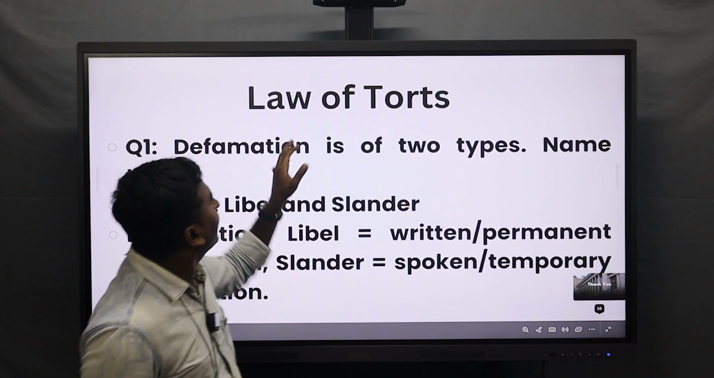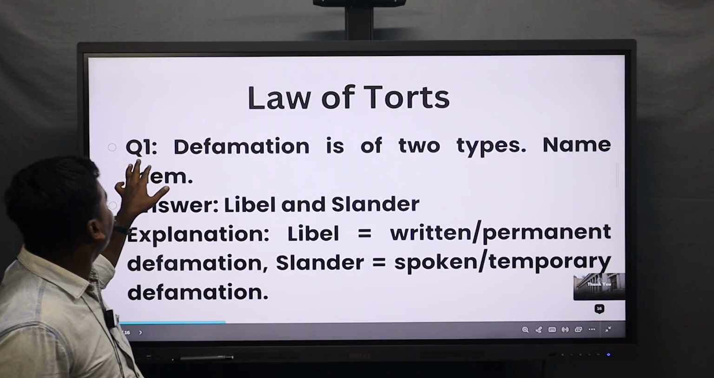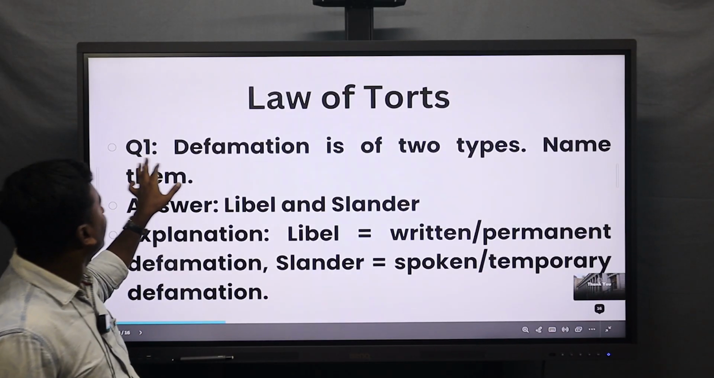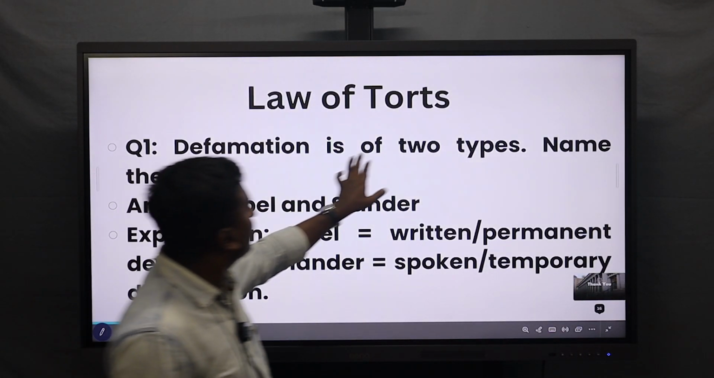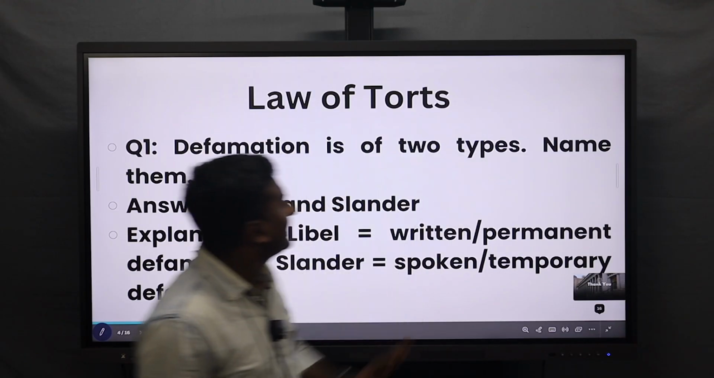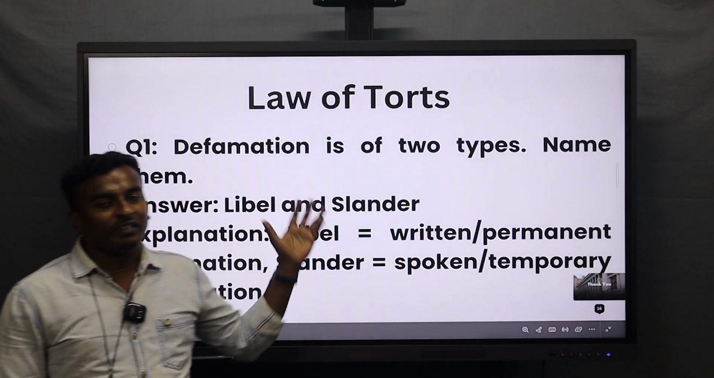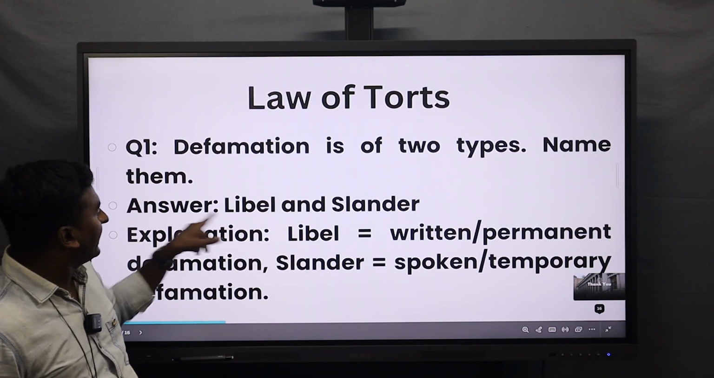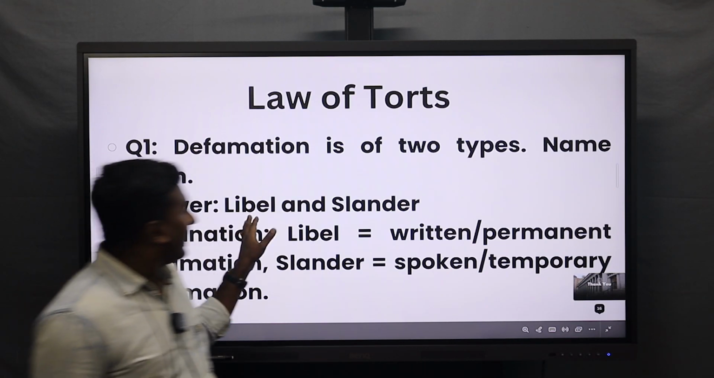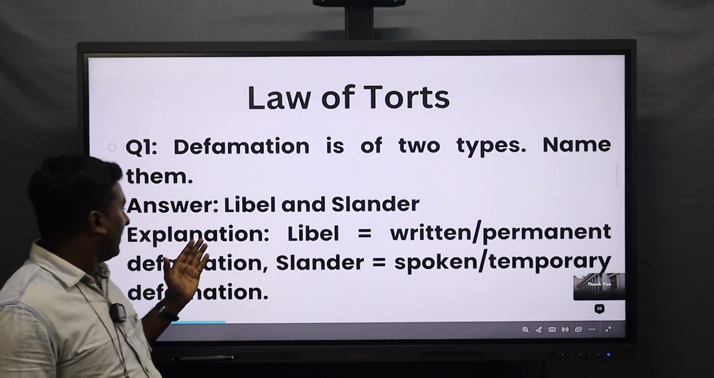Okay, the next section is law of torts. The law of torts, question number 1 goes like this. Defamation is of 2 types. Name them. Defamation is of 2 types. What are they? That only we have to explain. The answer is libel and slander. Okay, it is a very easy one.